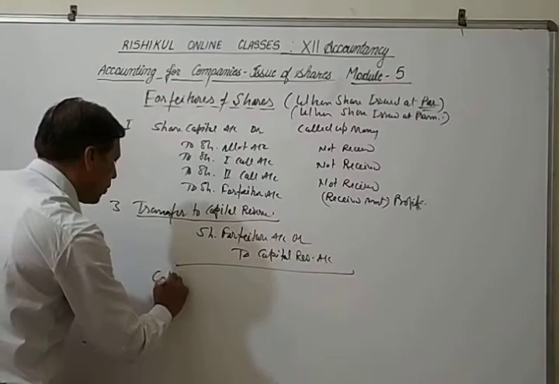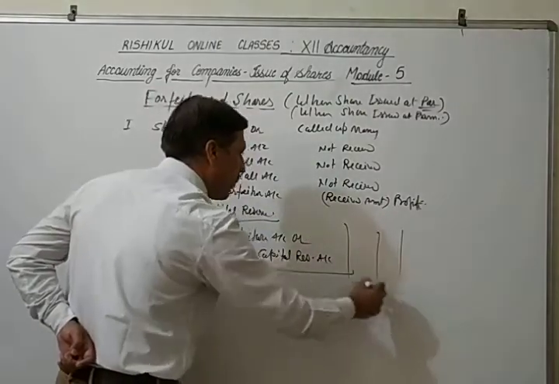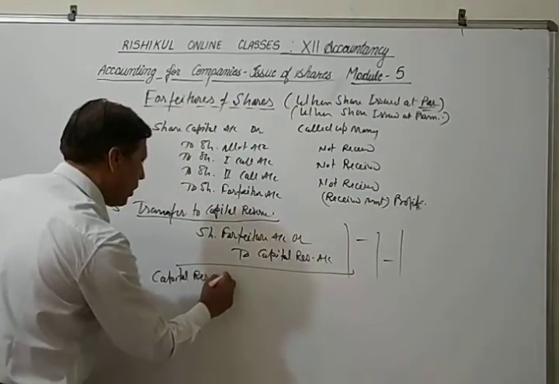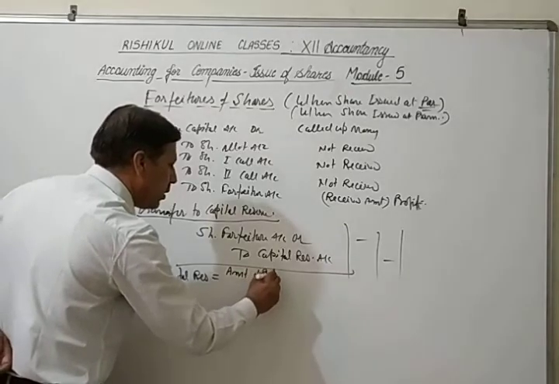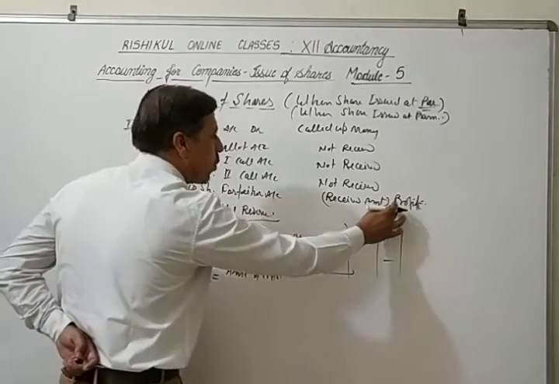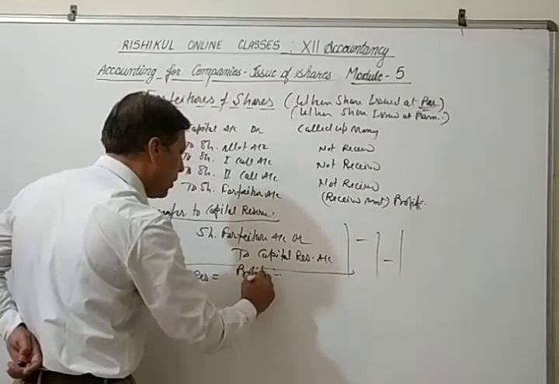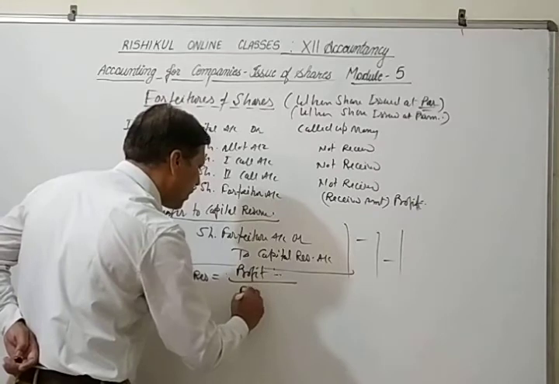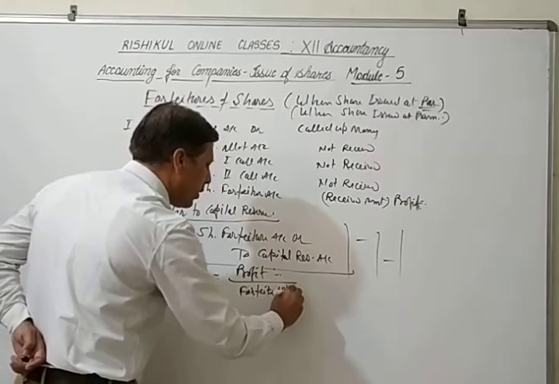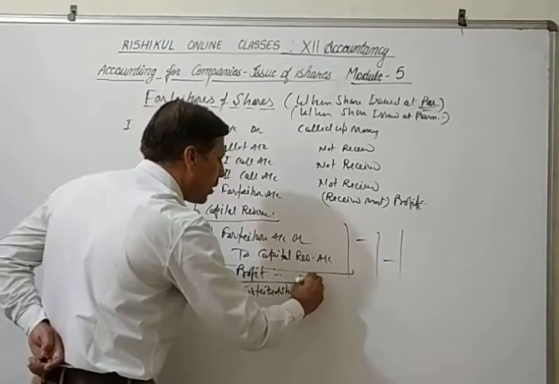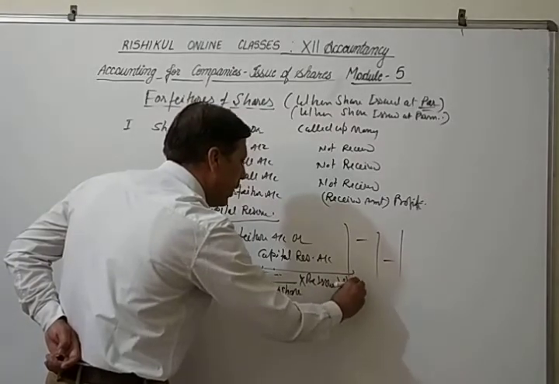Capital reserve is equal to the amount of forfeiture, or you can say profit. Profit divided by forfeited shares into reissued shares.